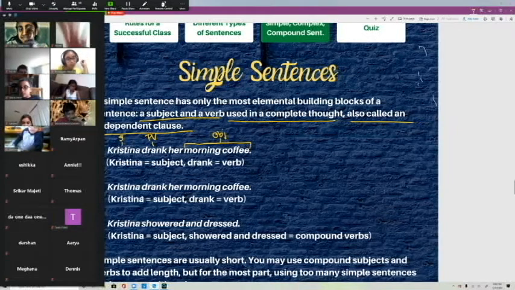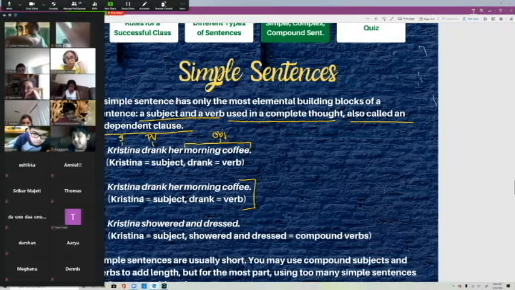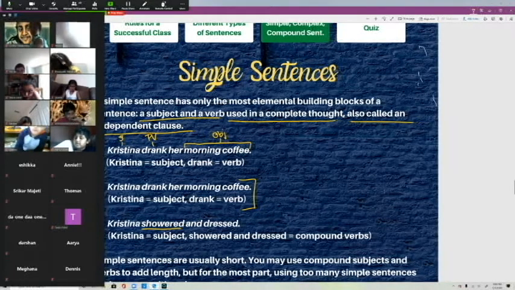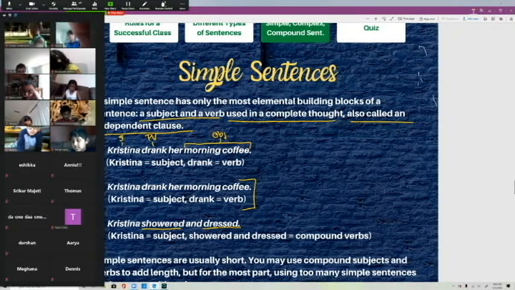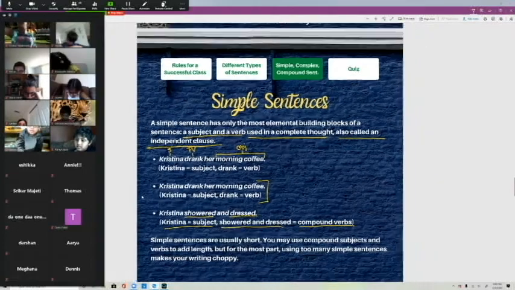This is the same sentence. I just repeated it. Christina showered and dressed. Christina did what? She showered and dressed. Christina is the subject. Showered and dressed are compound verbs. Very simple, straight to the point sentence.